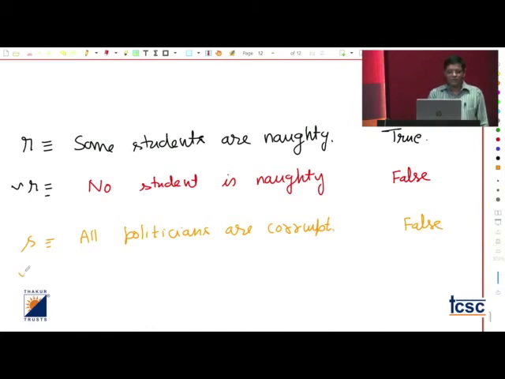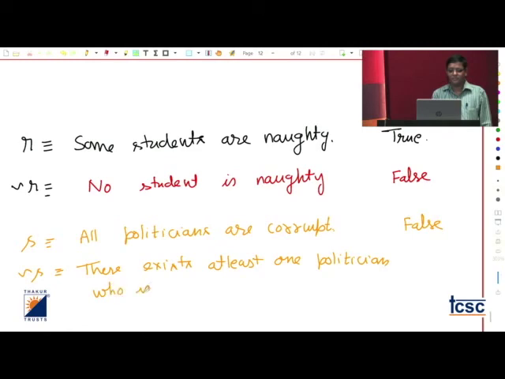So then what is the negation of S? The negation: 'all' should be replaced by 'there exists at least one politician who is not corrupt.' That is correct.